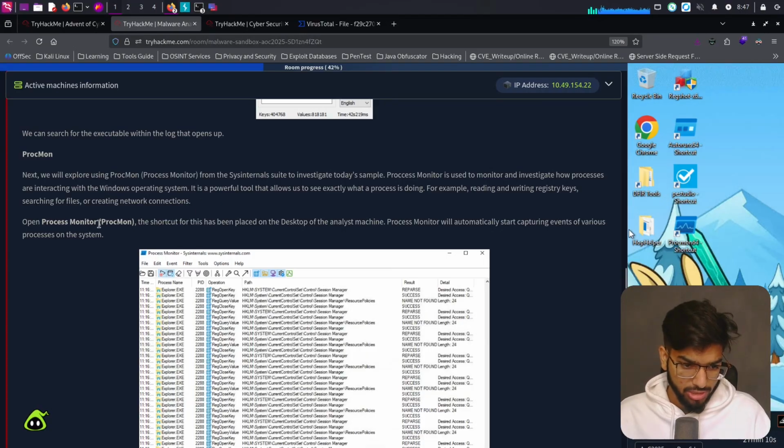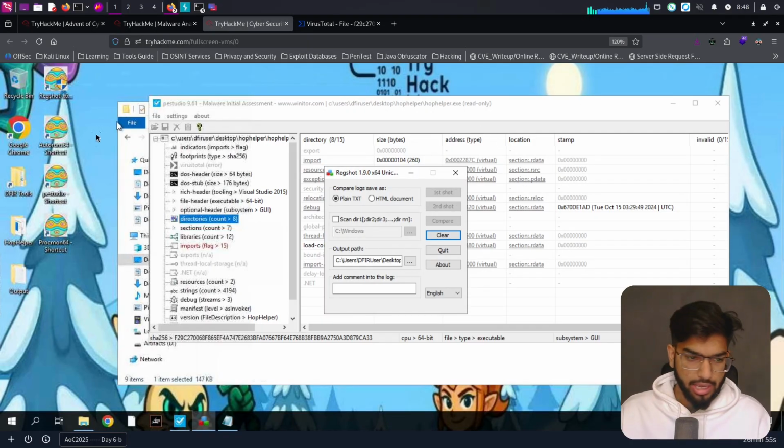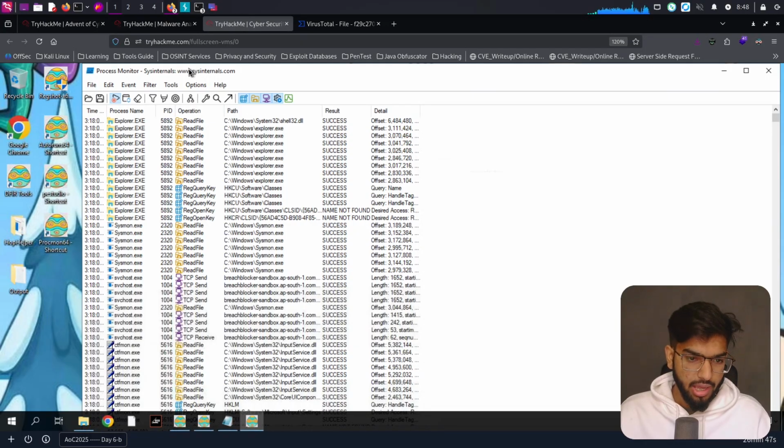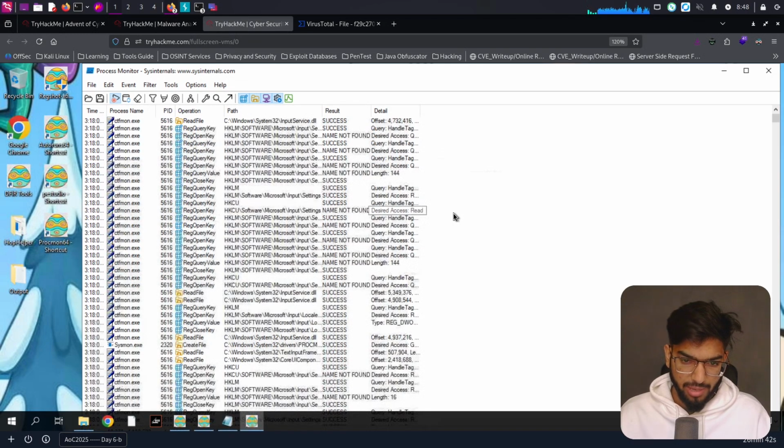Open Process Monitor or Procmon. The shortcut for this has been placed on the desktop of the analyst machine. Process Monitor will automatically start capturing events for various processes on the system. Okay, this is the Procmon shortcut. I hope it's not corrupted by the tool or the malware. Yes, it's not corrupted. And we can straight away start seeing what processes are running and what the details of them are.